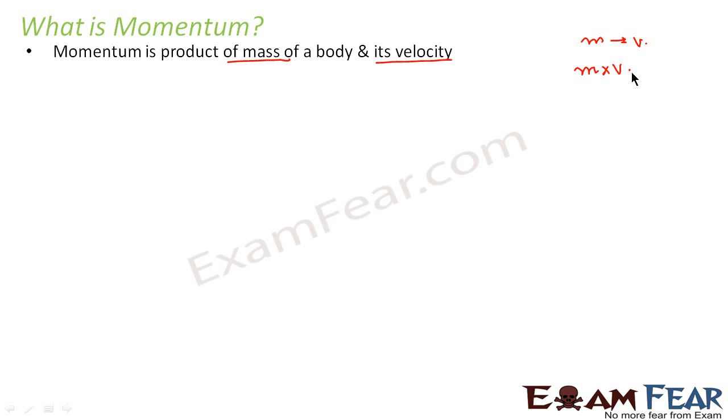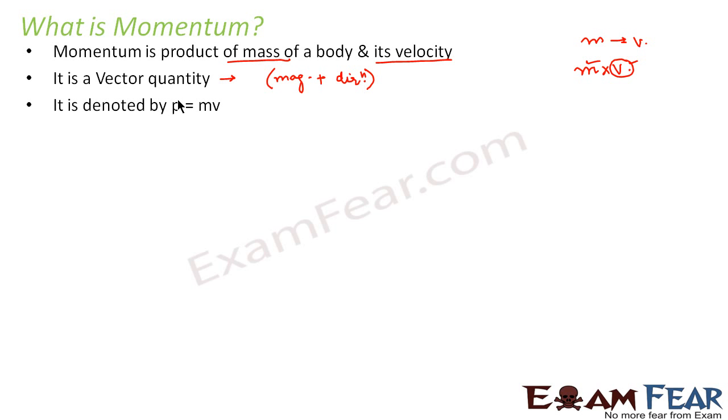So for a body at rest, momentum will be equal to 0 because velocity is 0. It is a vector quantity, which is very obvious because it depends on mass and velocity is a vector quantity. So momentum is also a vector quantity, that is, it has magnitude plus direction.